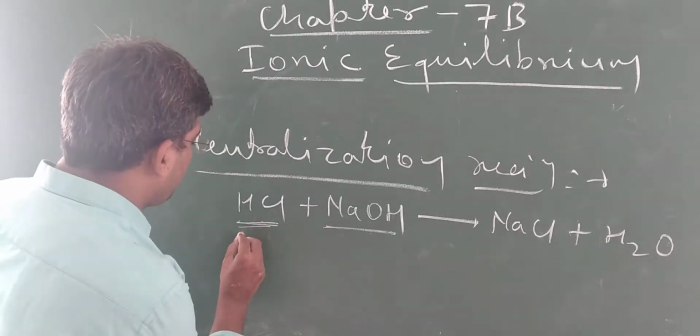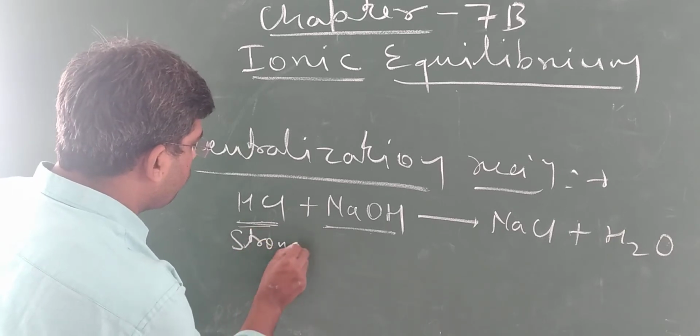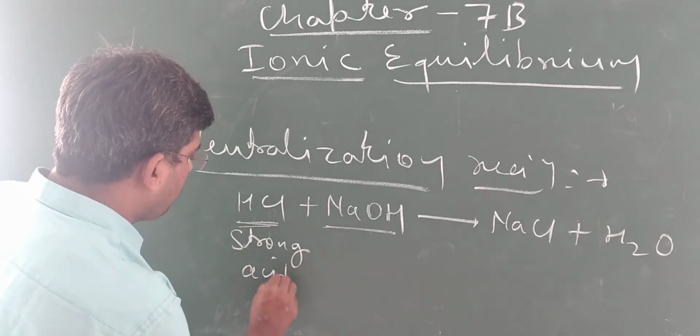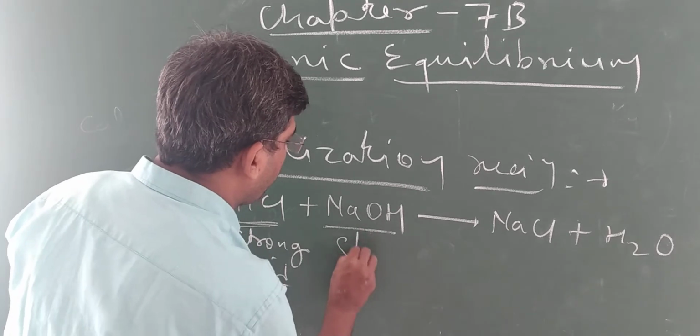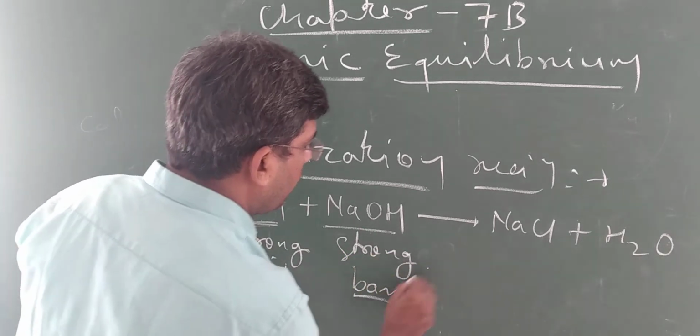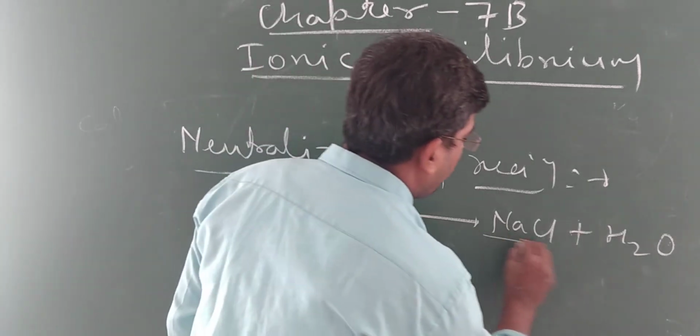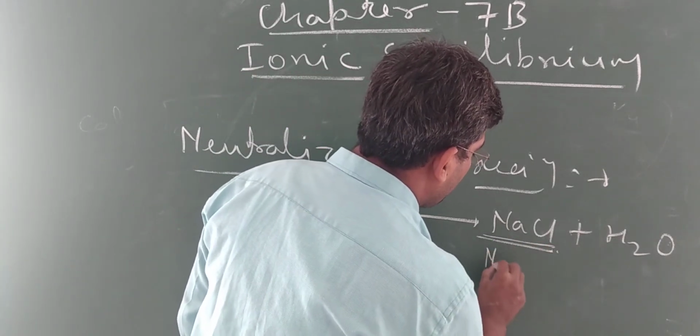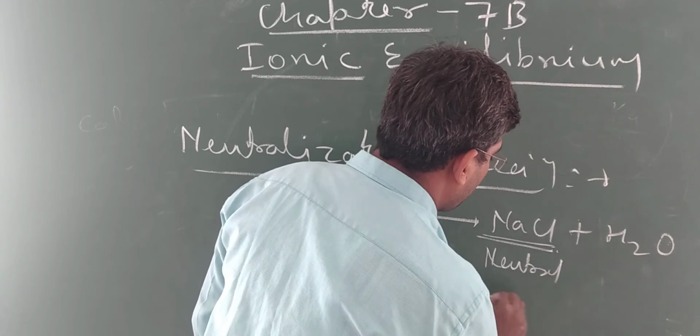HCl is a strong acid and NaOH is a strong base, and NaCl is a neutral salt.